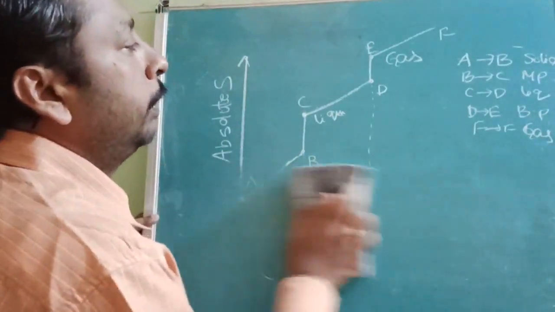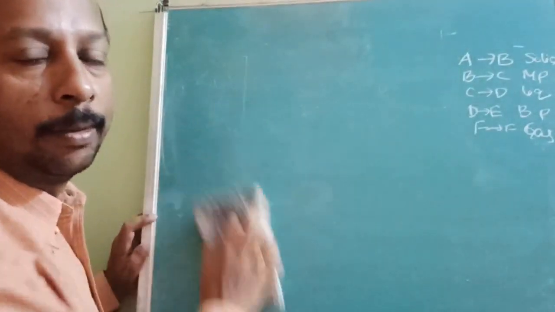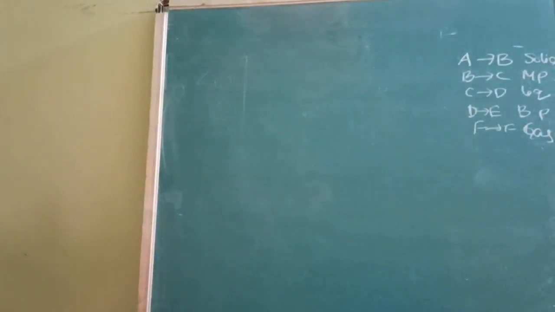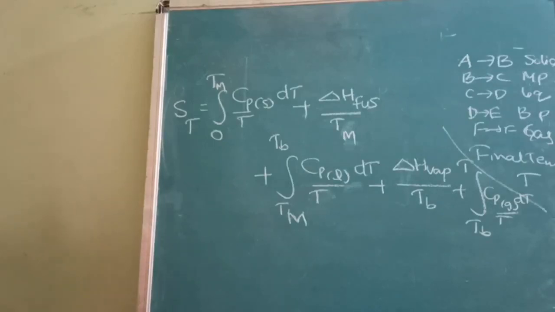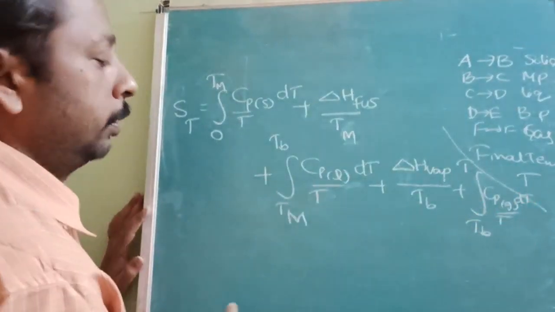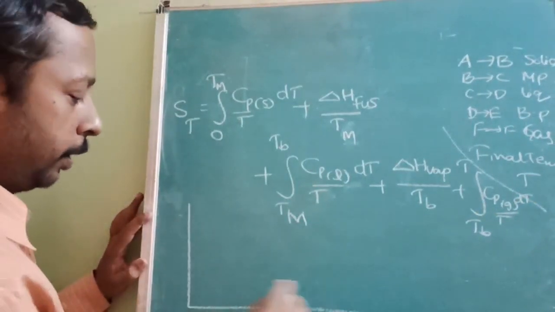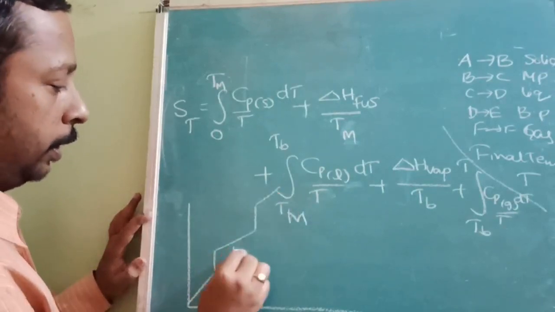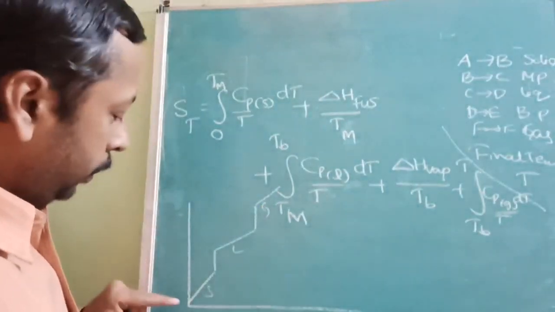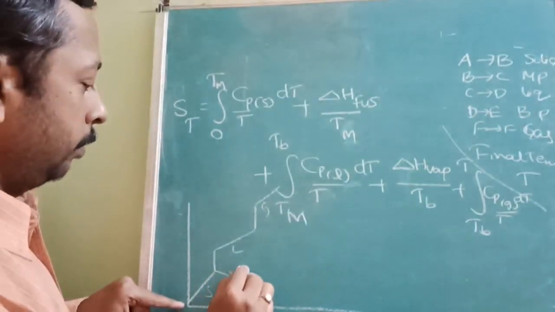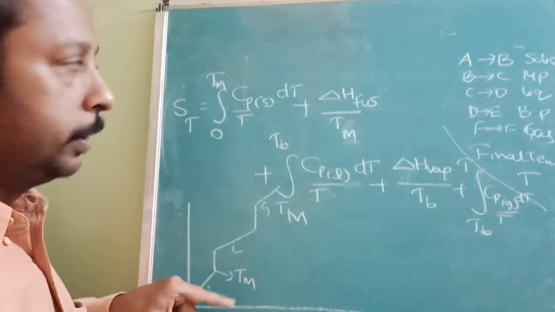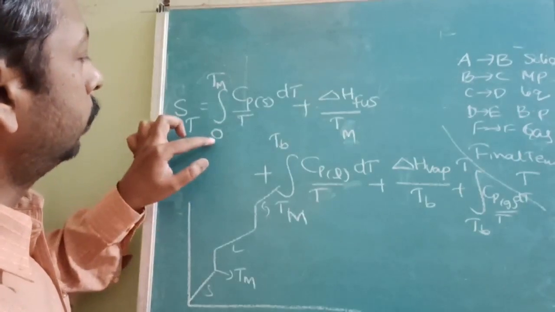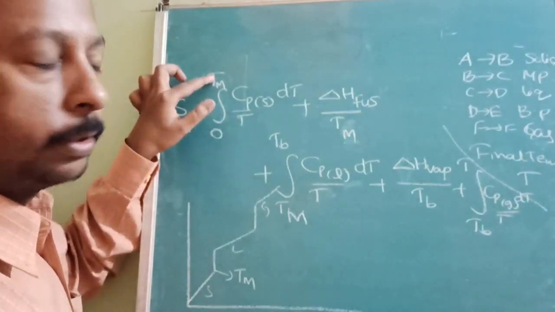I will give you one example, a daily life example: water. This is the entire formula. I will just draw the graph here: solid, liquid, gas. Now let us take 0 to the melting point. Continuous variation. So 0 to Tm, continuous variation.